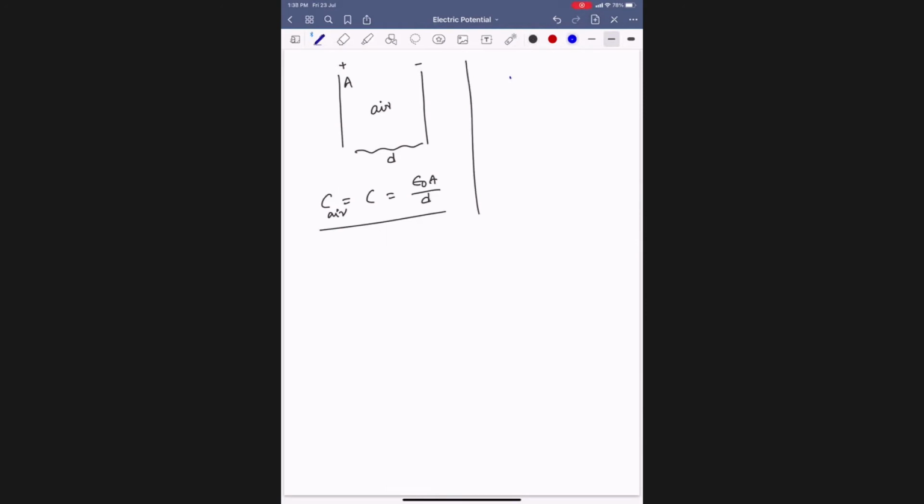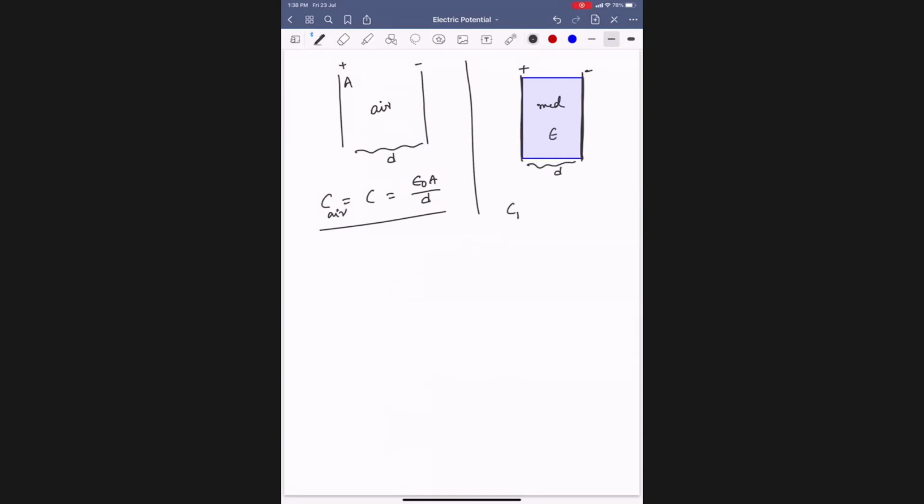Now, what I have done is I have taken the complete medium between the plates. We filled the entire space between the plates. This is the plus plate, this is the minus plate. The separation is D only, with a medium of permittivity epsilon.